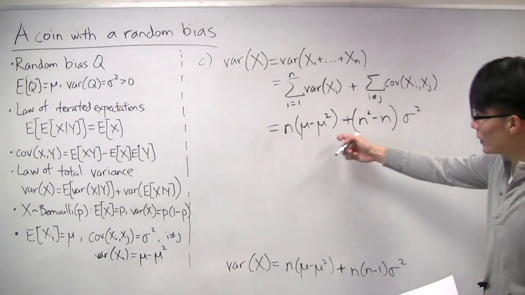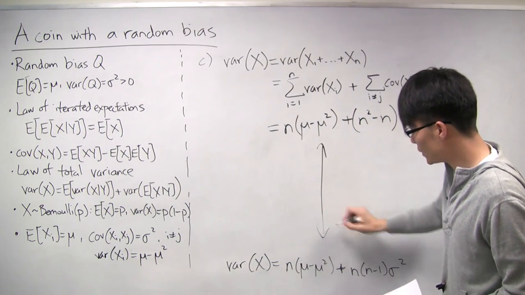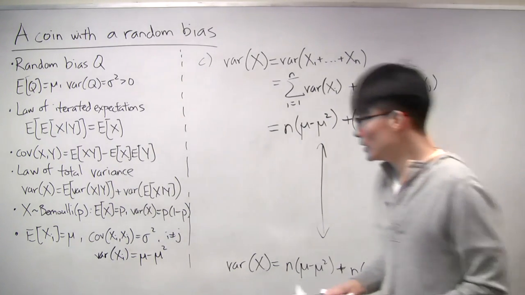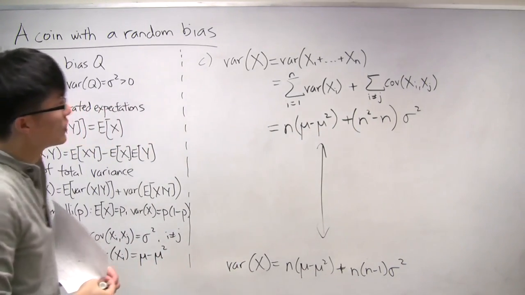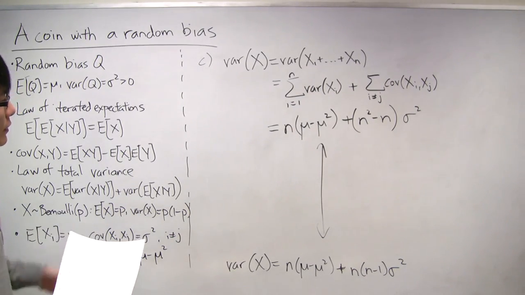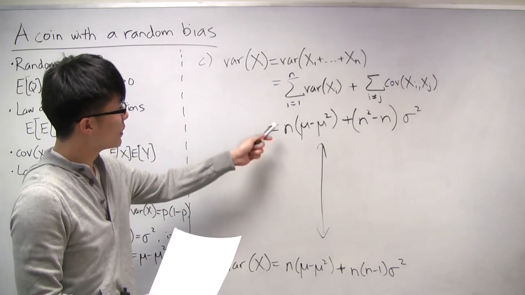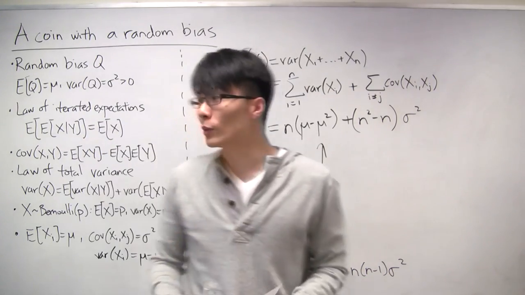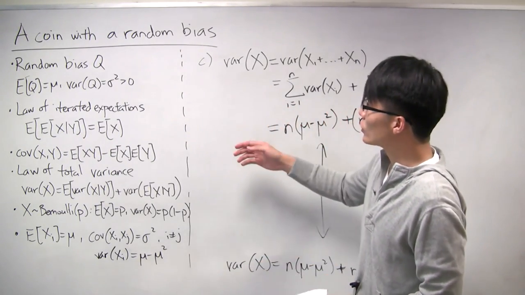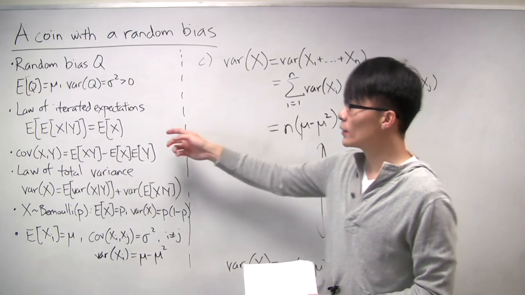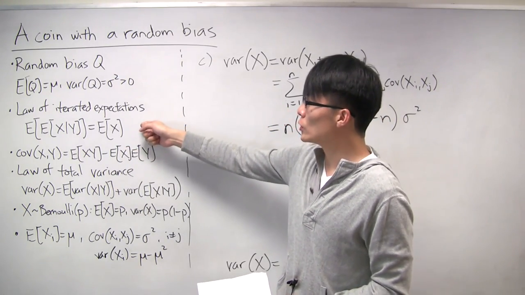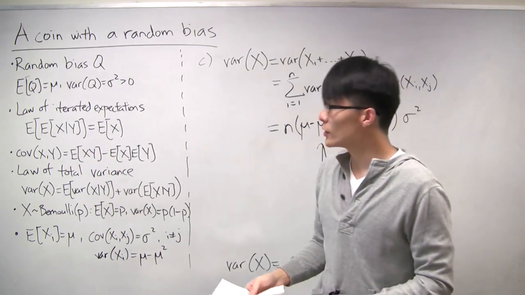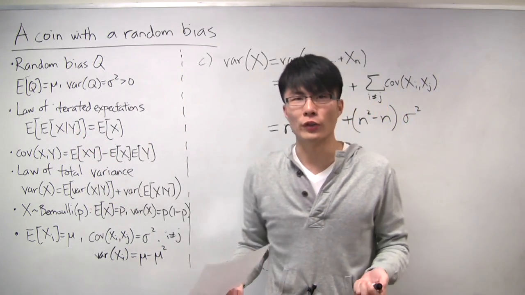All right, and now if we compare these two, we'll see that they are fortunately exactly the same. So we've used two different methods to calculate the variance. One using this summation, and one using the law of total variance. So what do we learn from this problem? Well, we saw that first of all, in order to find some expectations, it's very useful to use the law of iterated expectations. But the trick is to figure out what you should condition on, and that's some kind of an art that you learn through more practice.